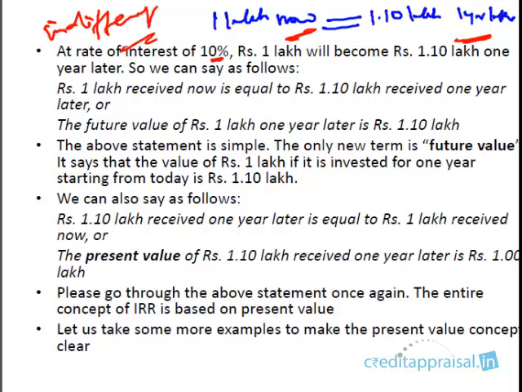See, there might be some other extraneous factors, and let us not go into it. As an individual, maybe in real life, you might be thinking, let us take this straight away, because who knows whether we are going to get that after 1 year or not. But leave aside those uncertainties. From a concept point of view, 1 lakh received now is in no way different from 1.1 lakh received 1 year later.